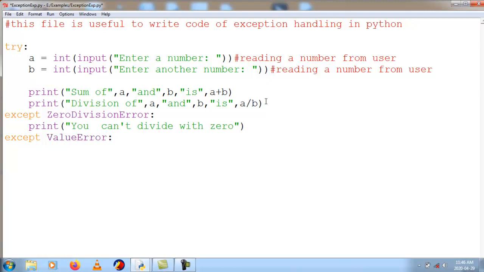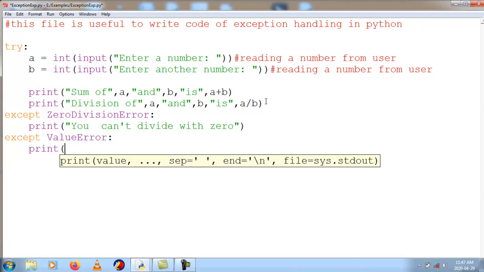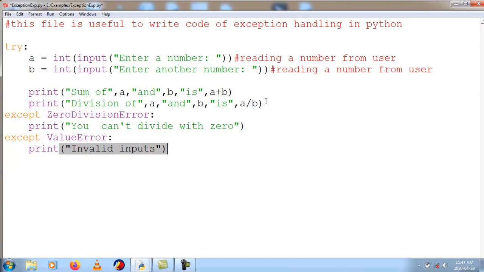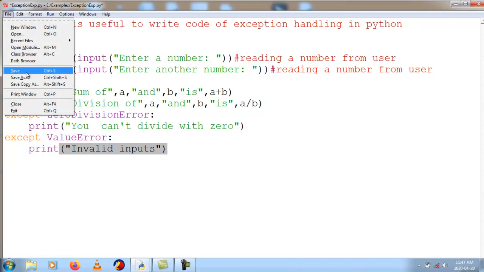Value error means invalid inputs. Print invalid inputs. So now we'll see when you can't divide with 0 will execute, and when invalid inputs will execute, and when we will get the exact output as A plus B and A minus B. So we'll save this file and we'll execute for all different types of outputs.